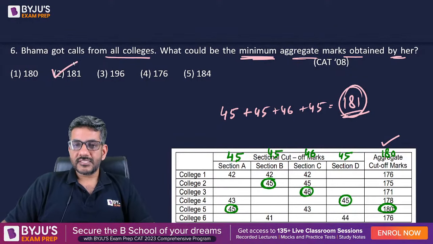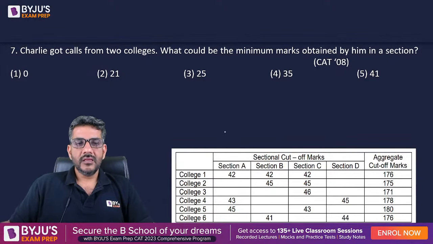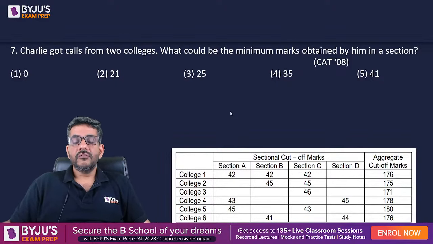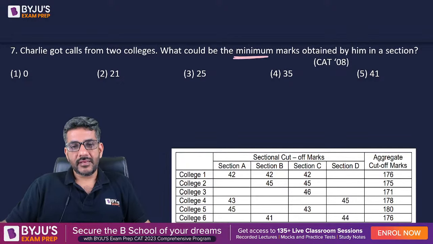I'll move on to question number 7 now. What is question number 7? Charlie got calls from 2 colleges. What could be the minimum marks obtained by him in a section? In a section. Charlie got calls from 2 colleges. What could be the minimum marks obtained by him in a section?